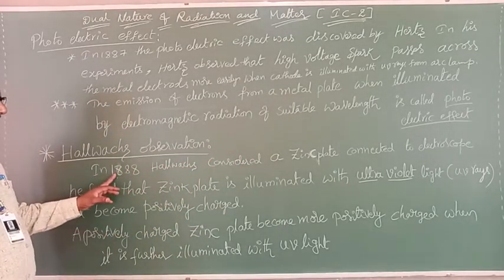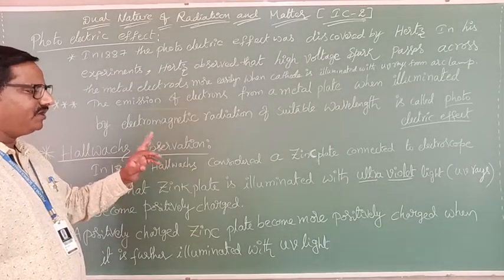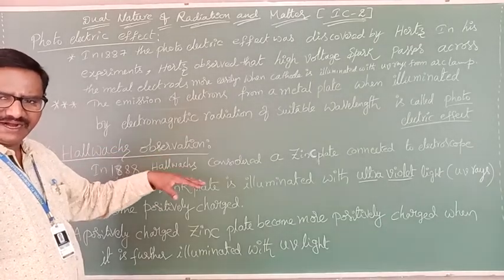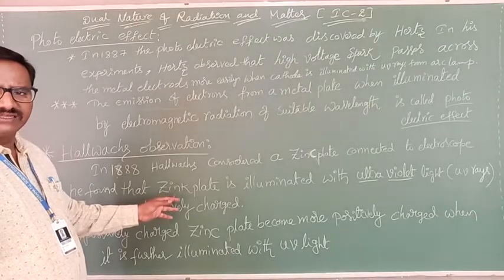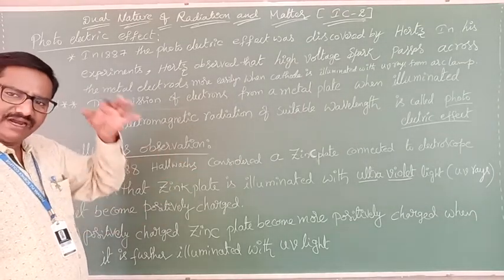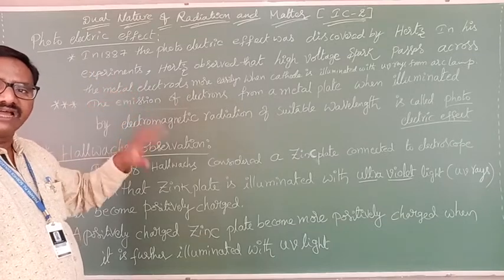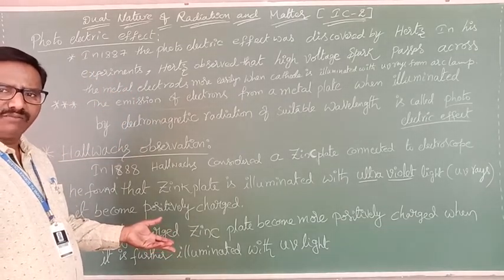In 1888, Hallwachs observed that if ultraviolet rays are incident upon a zinc plate, the zinc plate becomes positively charged. With further increase of UV light, the positive charge on the zinc plate increases more and more.